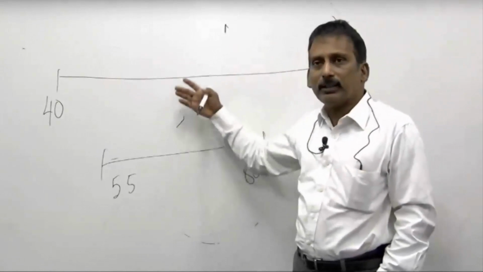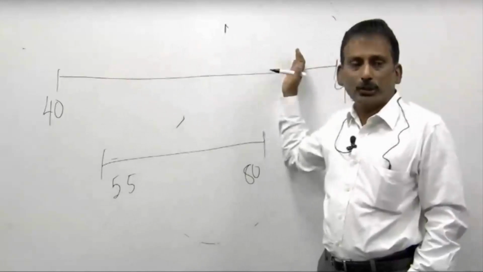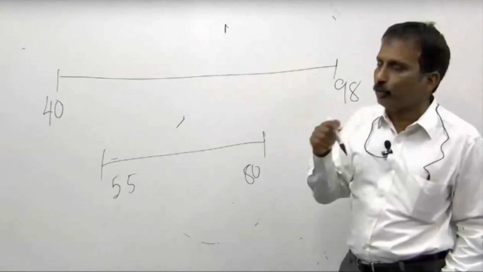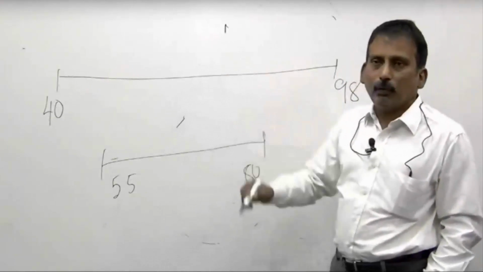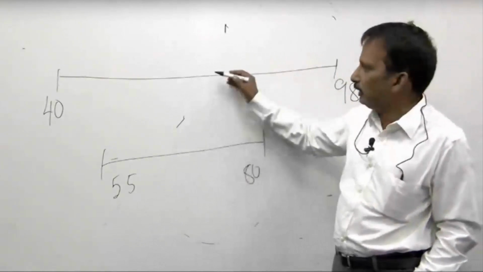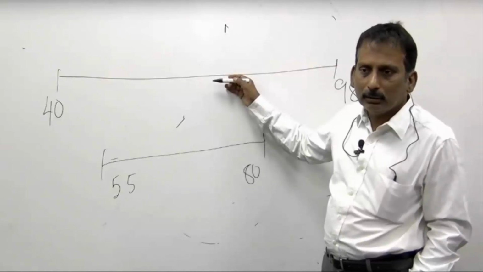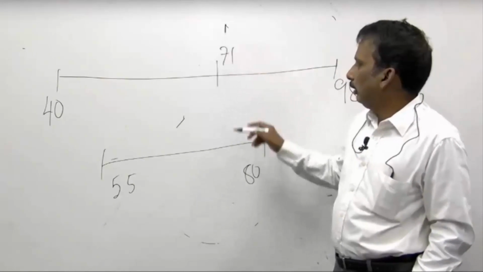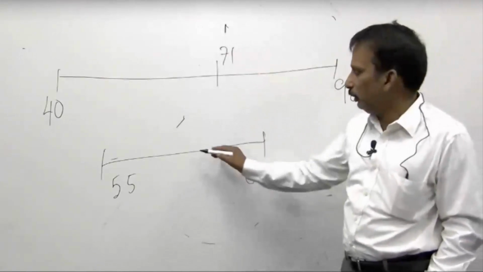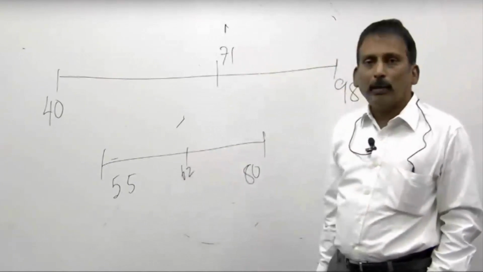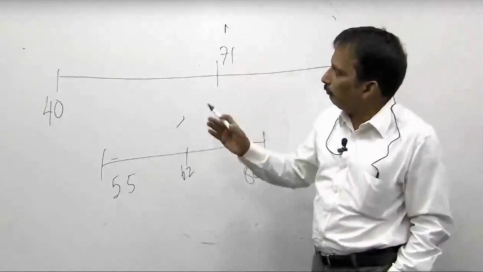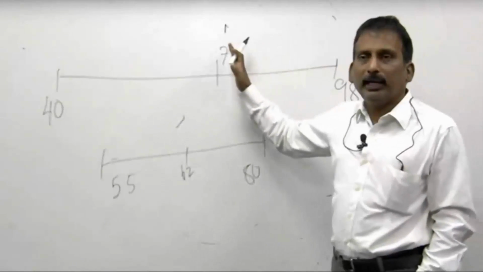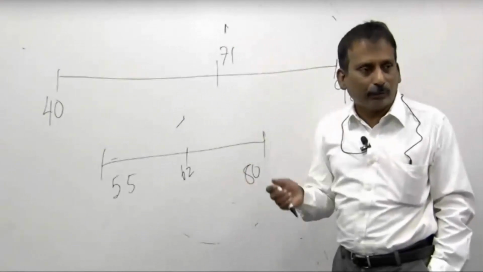Then this is less risky than this because this is 40, this is 98 and the equal chances of happening, which means that the average is 40 plus 98 by 2, that is about 70, or how much is it? 71. This is 71 and here it is 62. Okay. But if there are many such numbers, many of them clustered here or many of them clustered here, the average will not be 71, the average will be different.